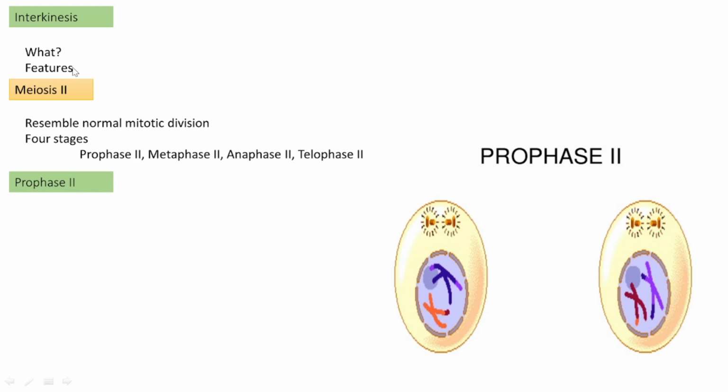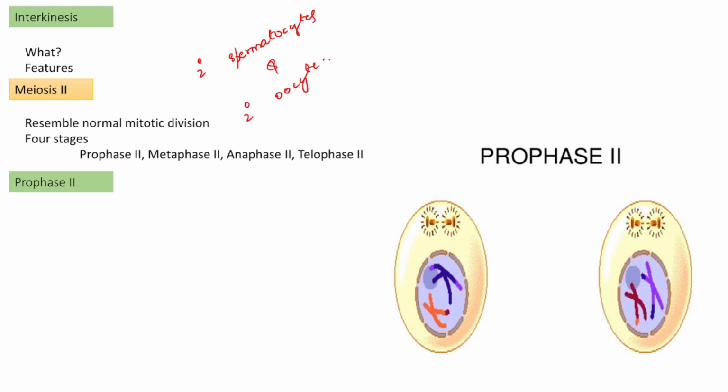The cells in the interkinesis state, in the case of animals, are called secondary spermatocytes, and if female, they are called secondary oocytes.